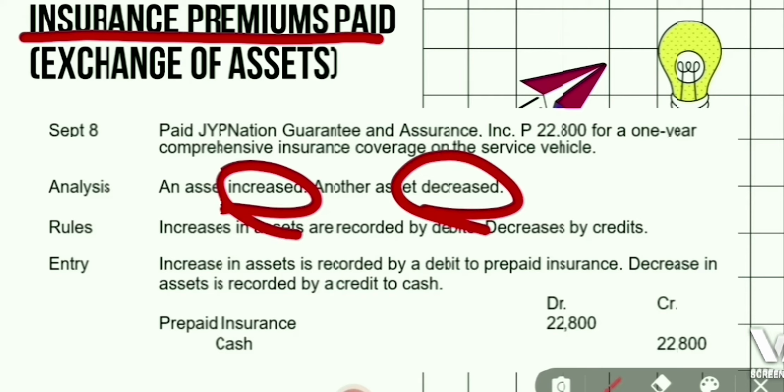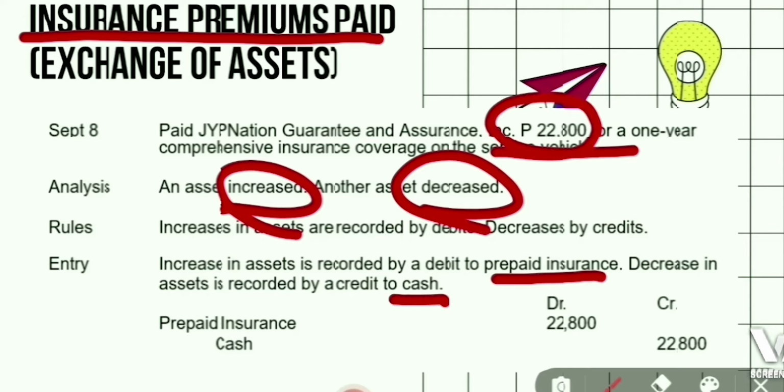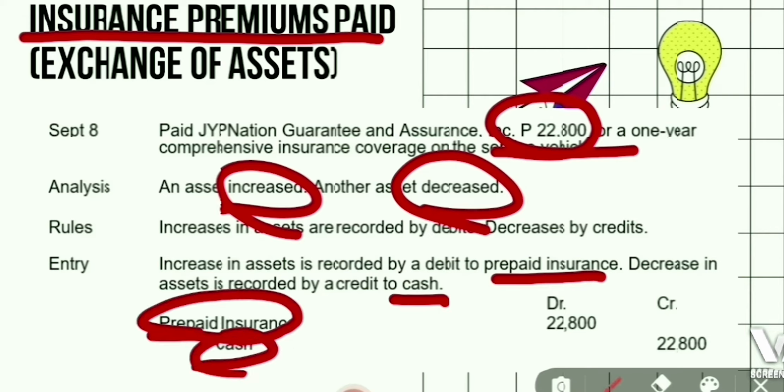It increases for the acquisition of the insurance, which means that there is an additional asset, and it decreases because of the payment of 22,800 in cash, which is a deduction from asset. To record the transaction, debit prepaid insurance and credit cash, both amounting 22,800 pesos.